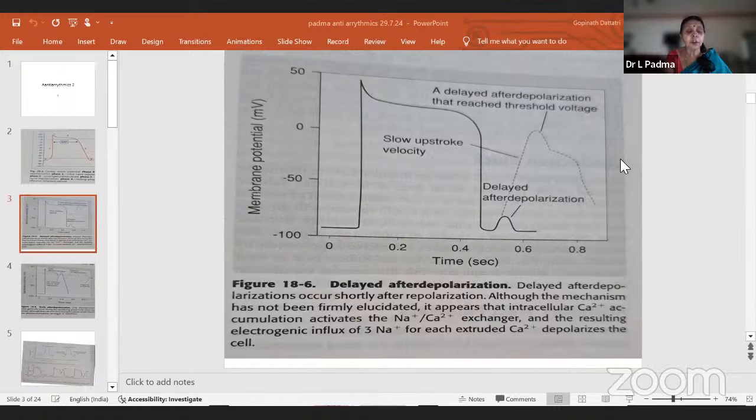So current theory holds that re-entry arrhythmias are caused by damaged heart muscle, so that conduction is slowed through the damaged areas in one direction. So a drug that prevents conduction in either direction through the damaged area interrupts the re-entry arrhythmias. So class 1 drugs such as lidocaine are capable of producing bidirectional block. So the other type of question can be which drug can have bidirectional block, that is lignocaine. The other choices do not have any direct effect on the direction of blockade of conduction through damaged areas.